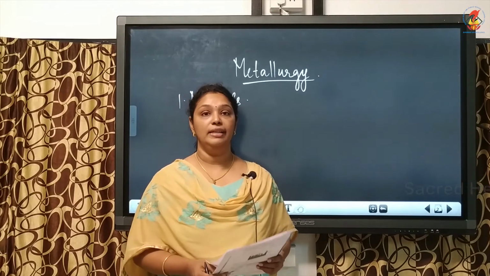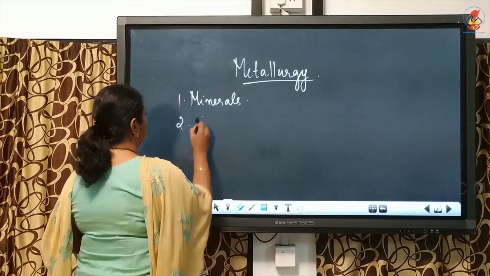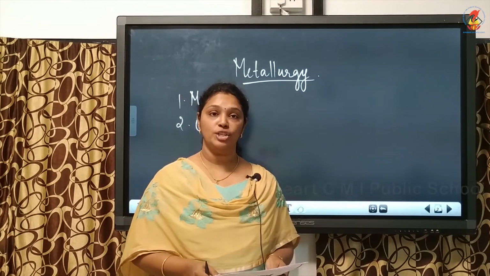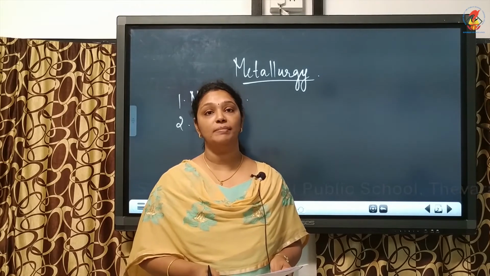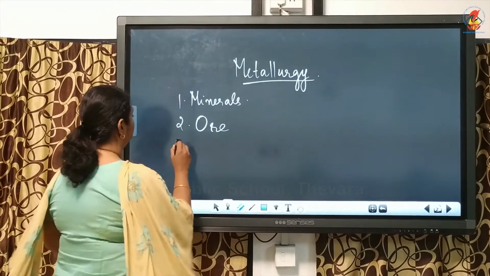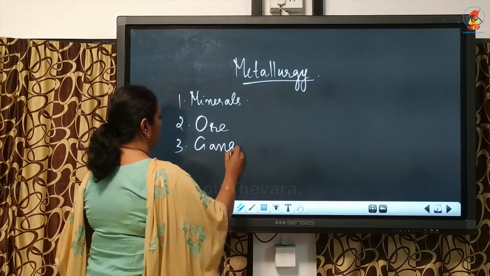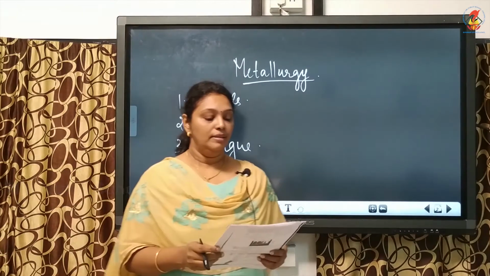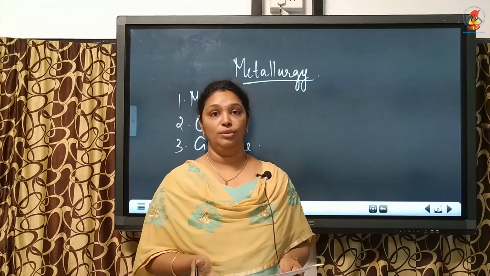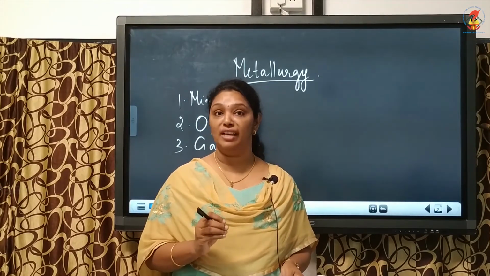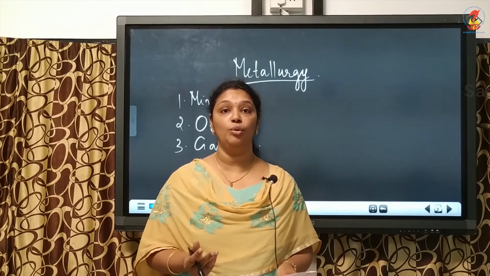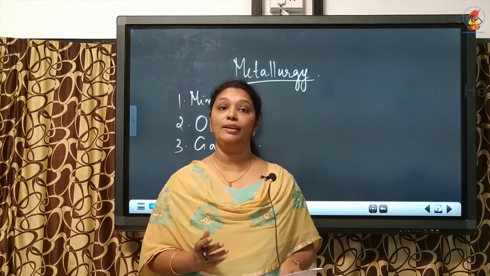The next term is ore. The ore is the mineral from which a metal can be easily and profitably extracted. Now the next term coming is gangue. Gangue is the earthly materials or impurities present in an ore. So we can call the impurities present in an ore as gangue, and we know that the main impurity present in any ore is sand or silica, SiO2.